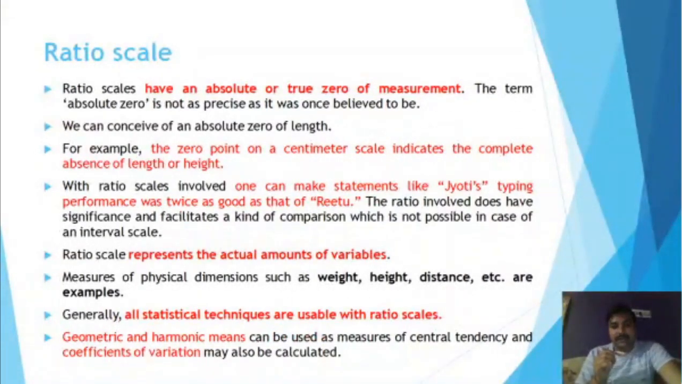or the height. With ratio scales involved, one can make a statement like Jyoti's typing performance was twice as good as that of Ritu. The ratio involved does have significance and facilitates a kind of comparison which is not possible in case of the interval scale. So the ratio scale represents the actual amount of the variable. What we can measure here are physical dimensions such as weight, height, distance, etc. These are the examples.